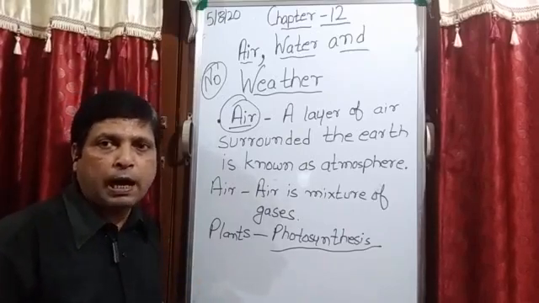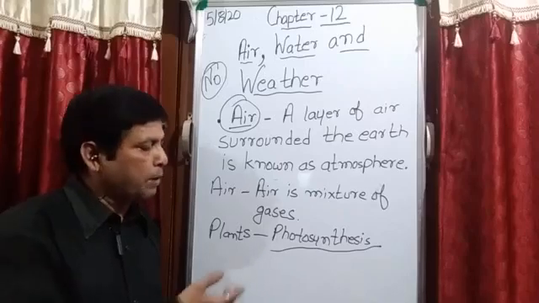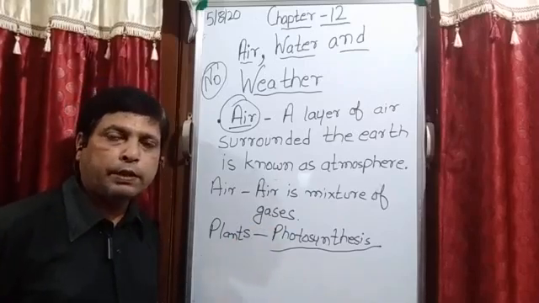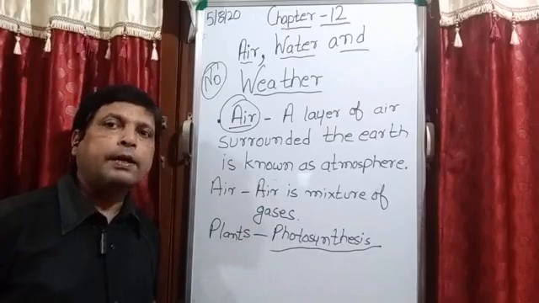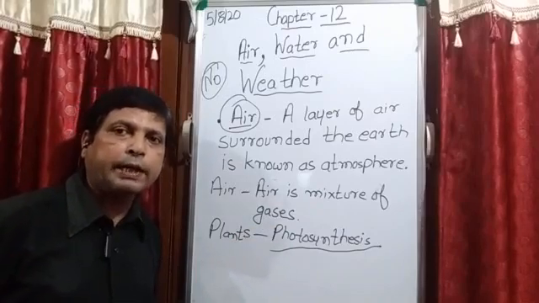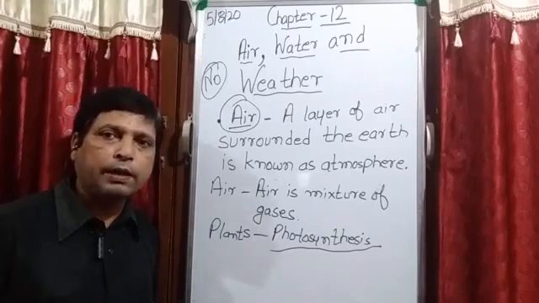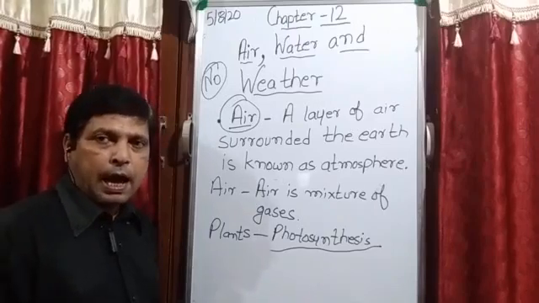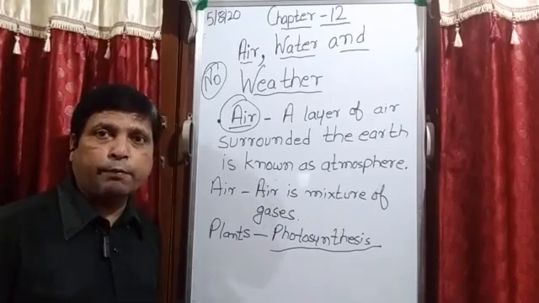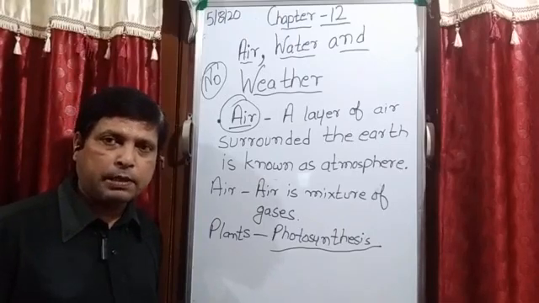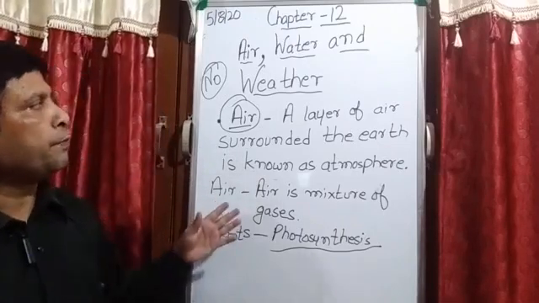We are getting from the plants, because when plants prepare their food in the process of photosynthesis, they take carbon dioxide and they release oxygen, and this oxygen is a living gas for human beings also and for animals also.